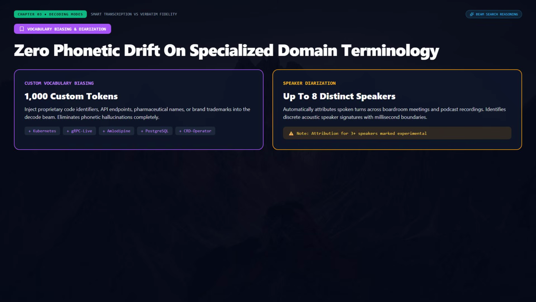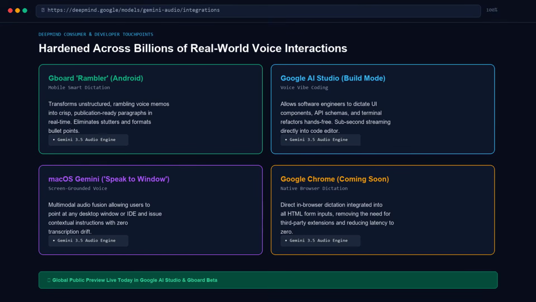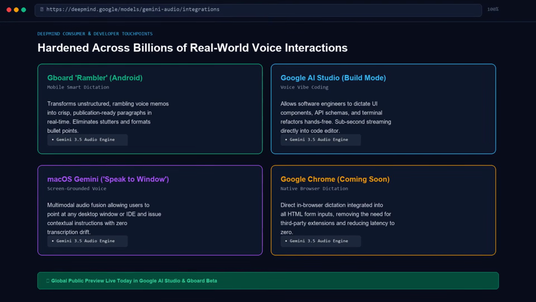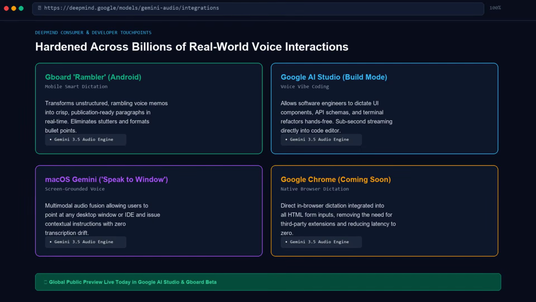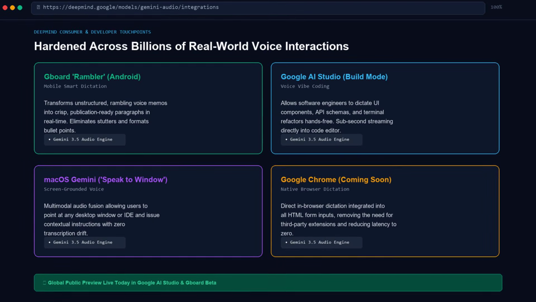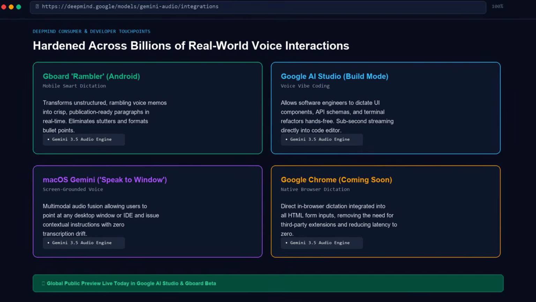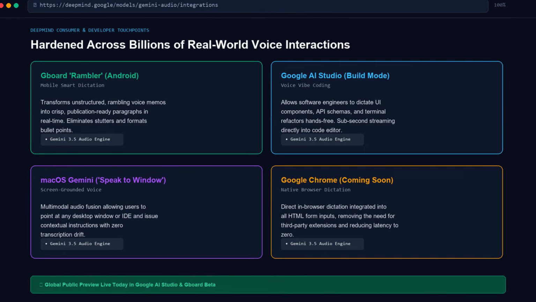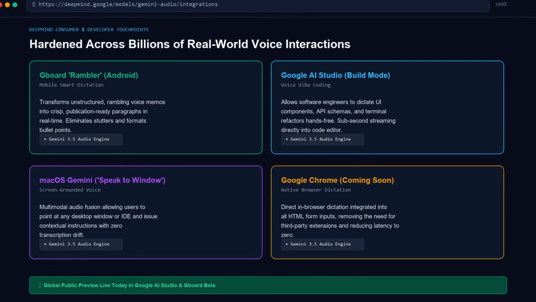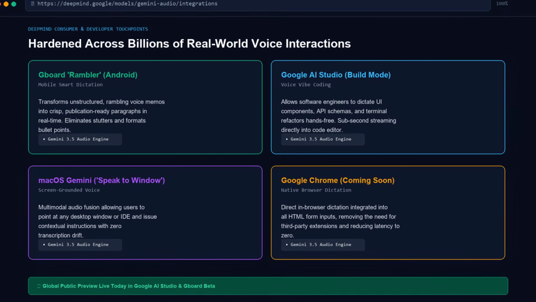Conversely, for legal depositions, court reporting, and compliance archiving, where legal evidentiary standards require exact verbal fidelity, developers can activate verbatim mode. Verbatim mode disables semantic pruning, capturing every stutter and audible hesitation, while providing millisecond-accurate word-level timestamps and speaker diarization, identifying up to 8 separate speakers across the audio channel. On top of both modes, DeepMind integrated custom vocabulary biasing, enabling developers to supply an array of up to 1,000 specialized domain terms, proprietary code identifiers, or medical compounds that the decoding beam prioritizes with zero phonetic drift.